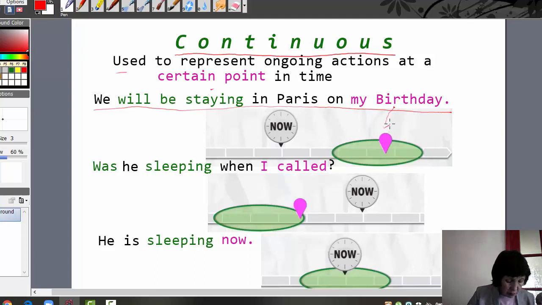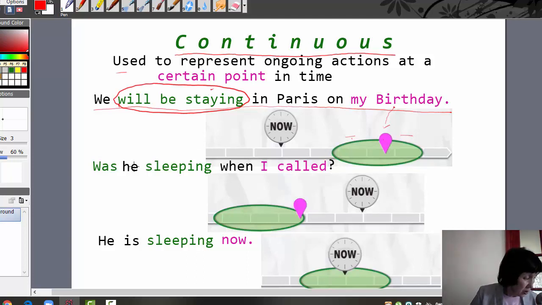We will be arriving a few days earlier, or leaving a few days after. Few days earlier or after. We will be staying. This is a continuous action.